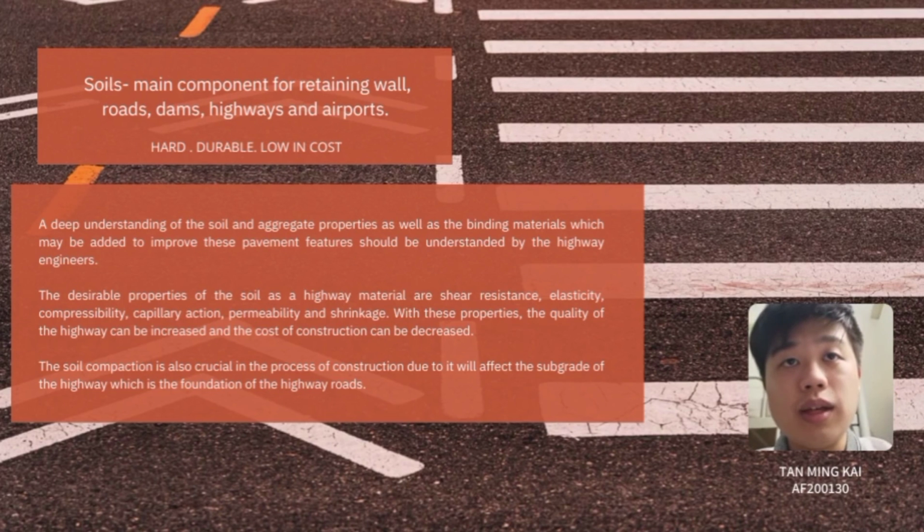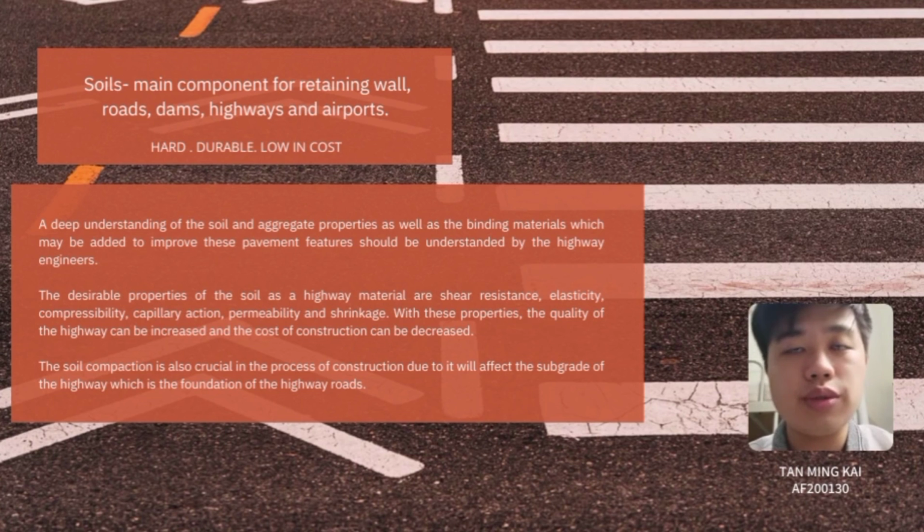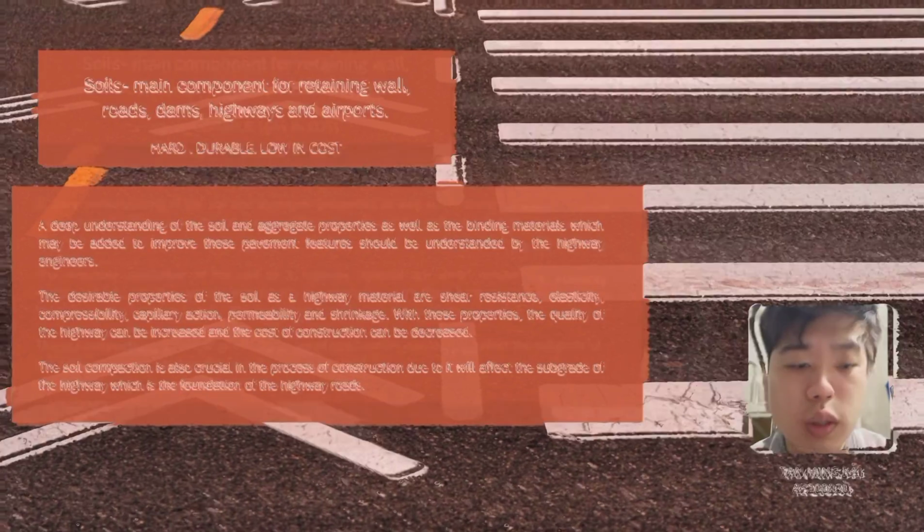Soil is basically the main component that is used in construction projects such as retaining walls, roads, dams, highways, and airports. It is hard, durable, and low cost. Soil compaction is also crucial in the progress of construction because it will affect the subgrade of the highway, which is the foundation of the highway routes.